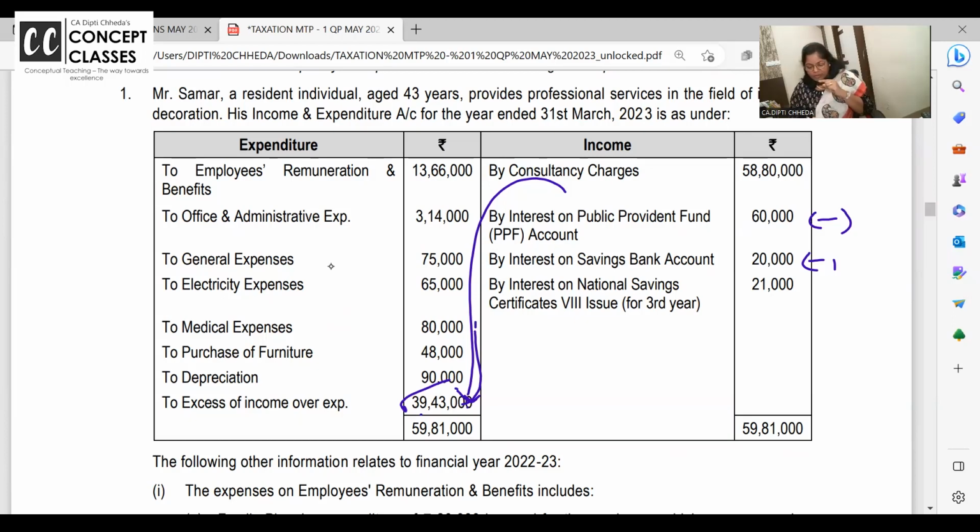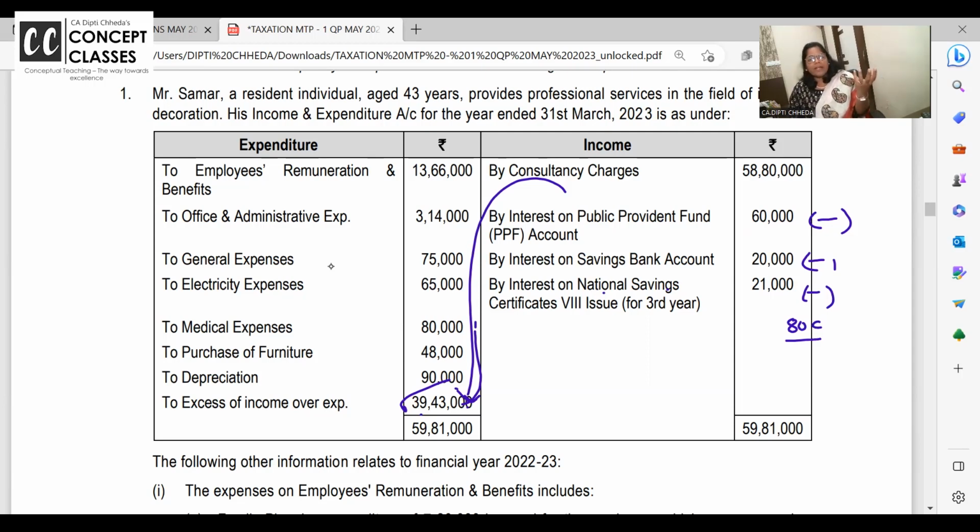Income from other sources. Interest on National Savings Certificate, where you put the money, income is accrued, and after 6 years you get double the money. So NSC interest is very well taxable in income from other sources, and it's accrued interest reinvested, so you get 80C deduction also for this. Am I going fast or is my speed fine?